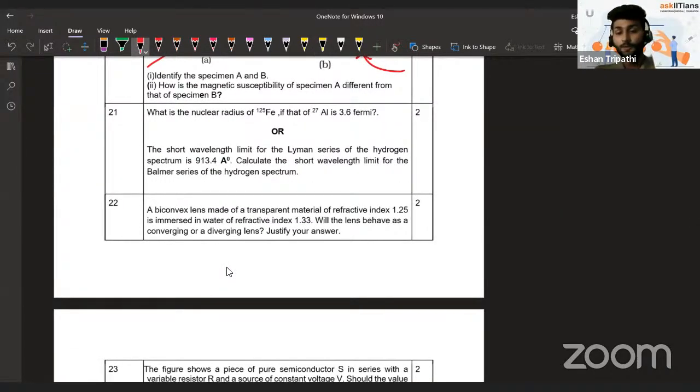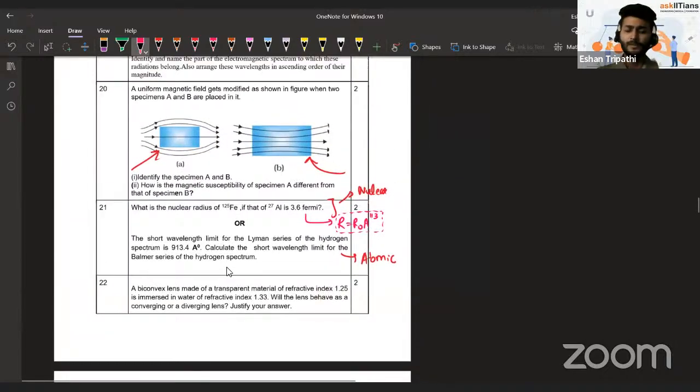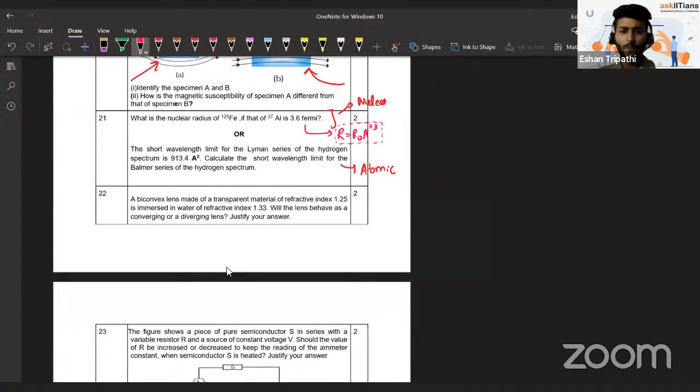Then two choices have been given from nuclear physics and atomic physics. Doable question. When you would study this chapter, you would realize it's a simple formula on which it is based. R equals R naught, A to the power 1 by 3. You can do this question mostly verbally also. Okay, so it's also an easy question. From these two chapters, options have been given.